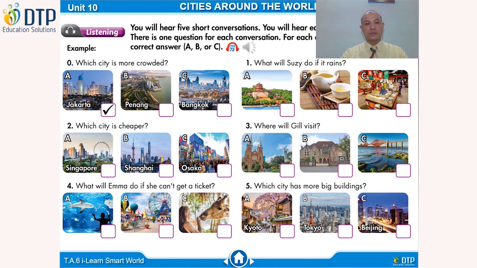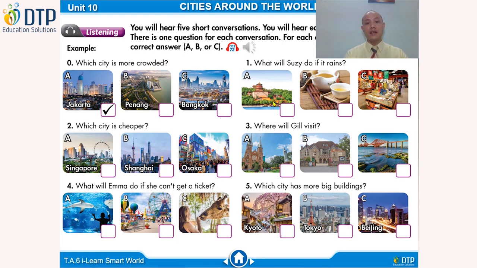The answer is Jakarta. So there's a tick in box A. Now we are ready to start. Now look at question 1. What will Susie do if it rains? Các con phải nghe và để ý câu hỏi là của mình. What will Susie do if it rains? And we have 3 choices right here.